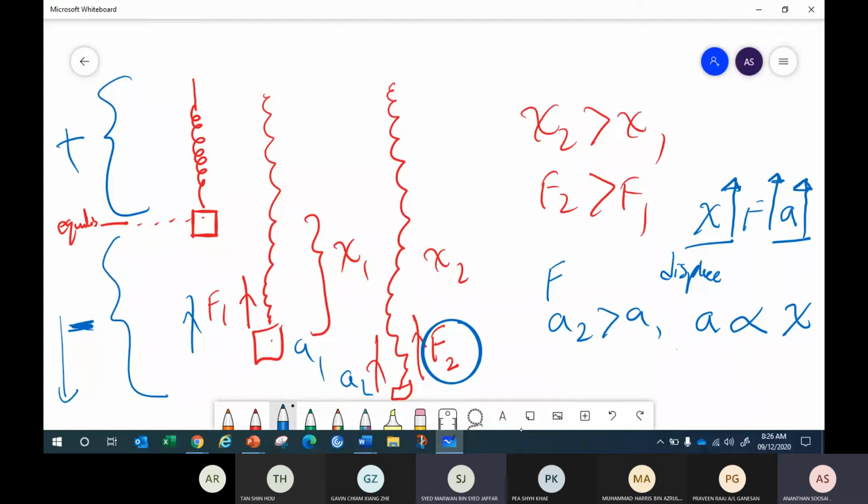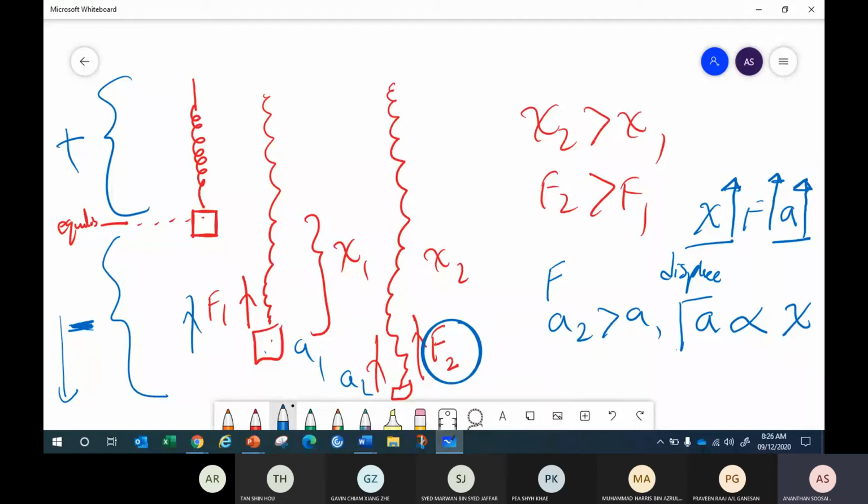I pull the mass down. Displacement is downwards. When I let it go, acceleration, which direction? Upwards or downwards? The acceleration is upwards. So when the displacement is downwards, acceleration is upwards.